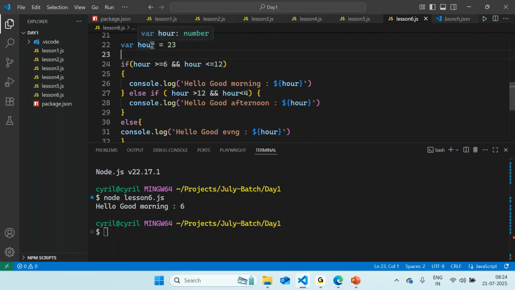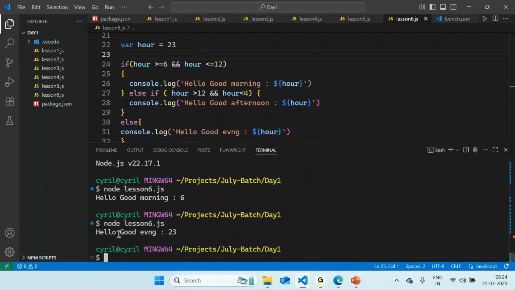So the hour is now mentioned as 23. Okay, and our conditional check is where we are checking whether the hour is greater than or equal to 6 and less than or equal to 12. Good evening. Yeah, that's right. Because something that is not falling in statement 1 and 2 will be considered as a default statement and that can be run.